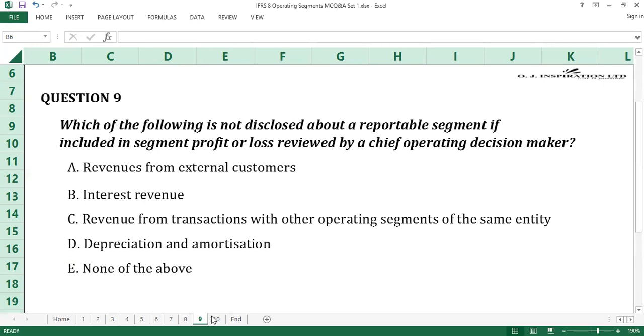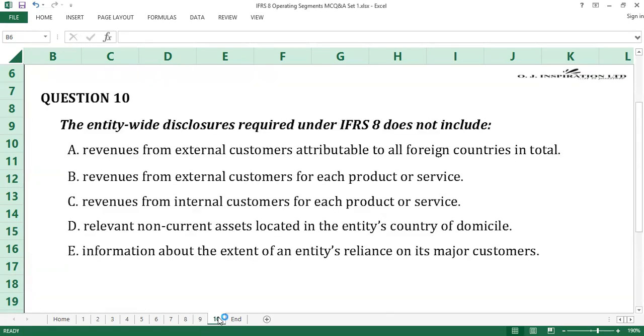Time up. Question number 10. The entity-wide disclosures required under IFRS do not include dash. A. Revenues from external customers attributable to all foreign countries in total. B. Revenues from external customers for each product or service. C. Revenues from internal customers for each product or service. D. Relevant non-current assets located in the entity's country of domicile.